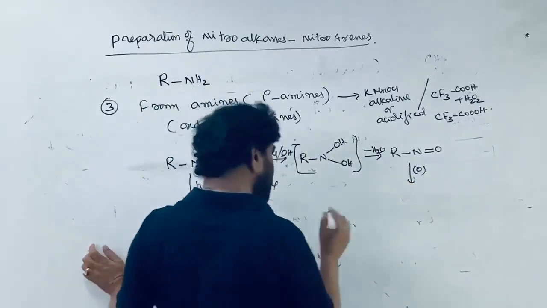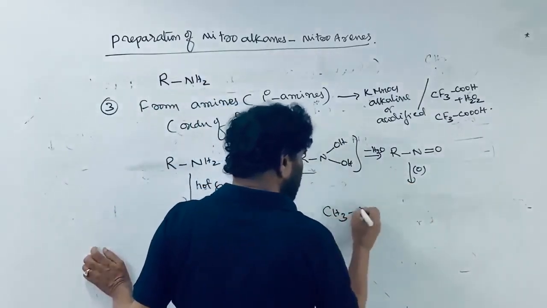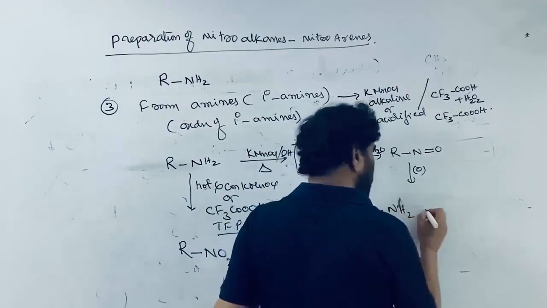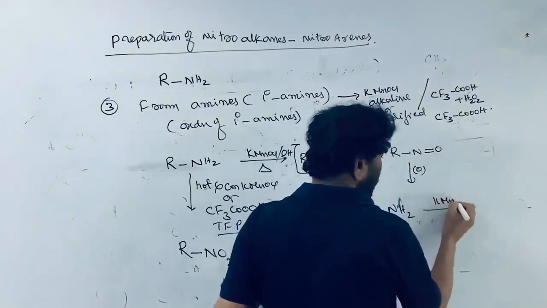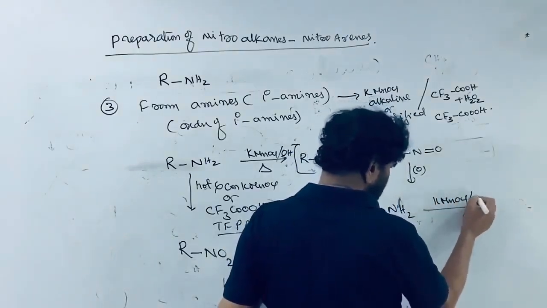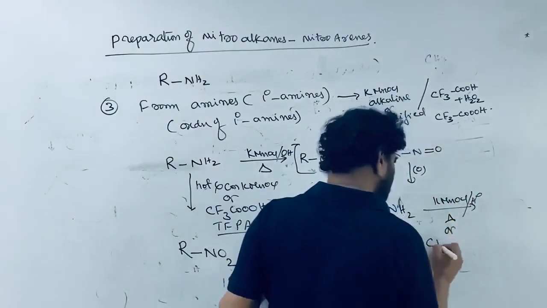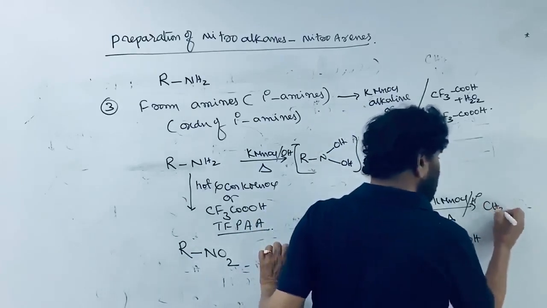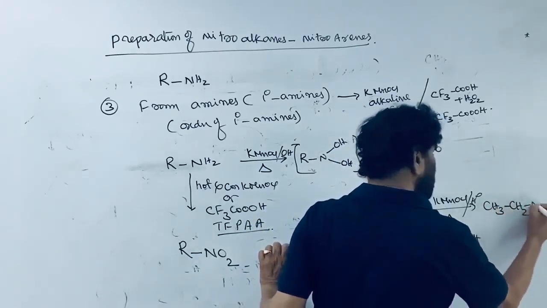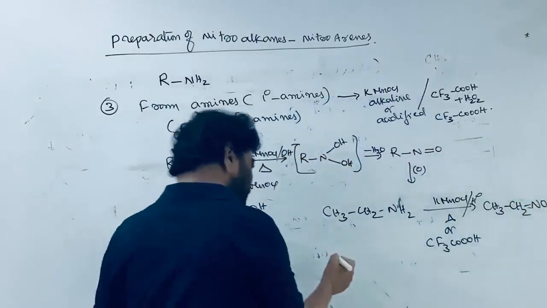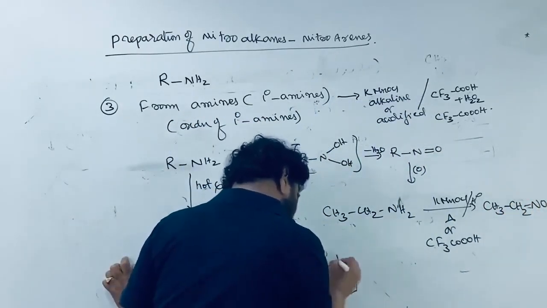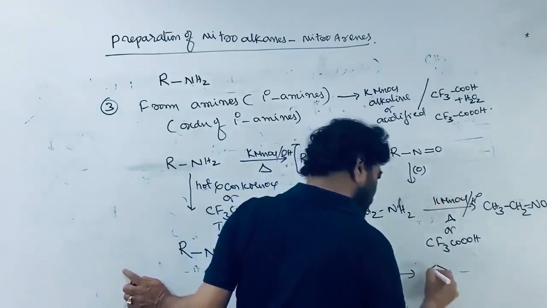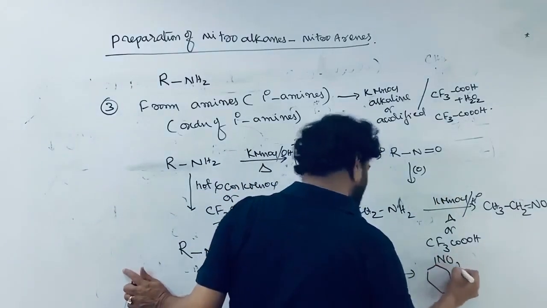Now here, let me take nitroethane. Ethyl amine on treatment with KMnO4 in the presence of acid and heat, or trifluoroperoxyacetic acid, is converted into CH3CH2NO2. The nitro group is formed. You can take anything, so cyclohexanamine, under the same conditions, is converted into its corresponding nitro compound.